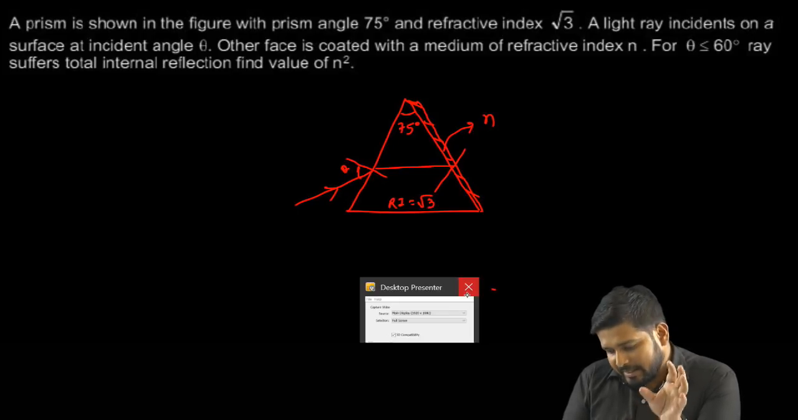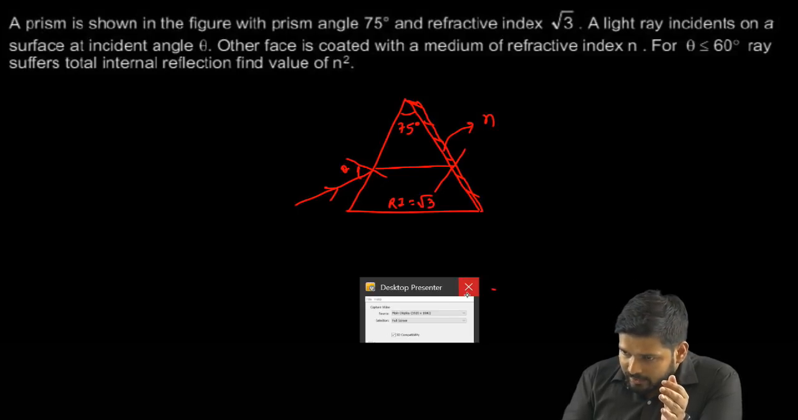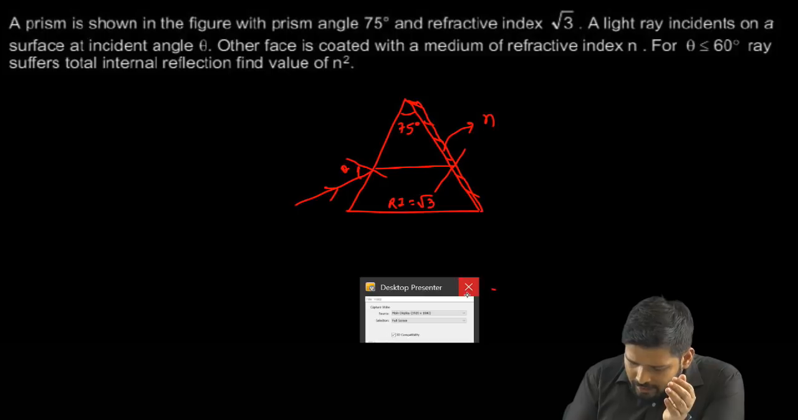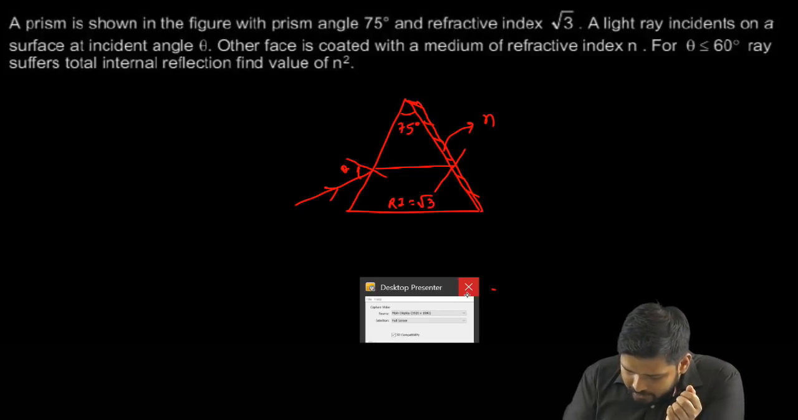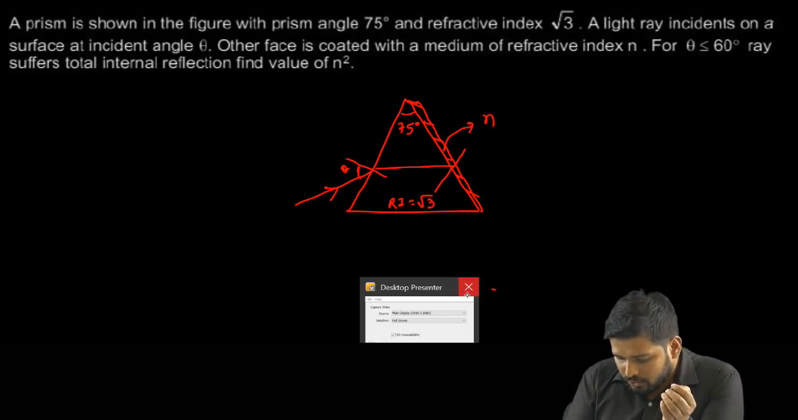Okay, why am I doing that? Because I want to apply Snell's law at the first edge, right? So if I apply Snell's law at the first edge, I can write the refractive index of the outside, which is air, as n1. So n1 into sine theta equals n2, where n2 is the refractive index of this glass, into sine of 75 degree minus C.